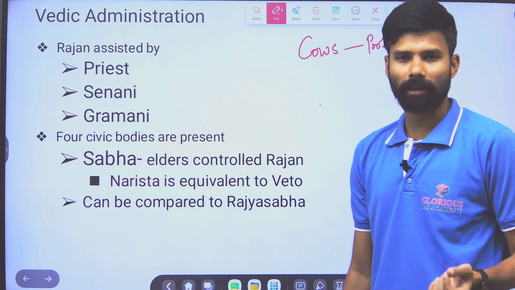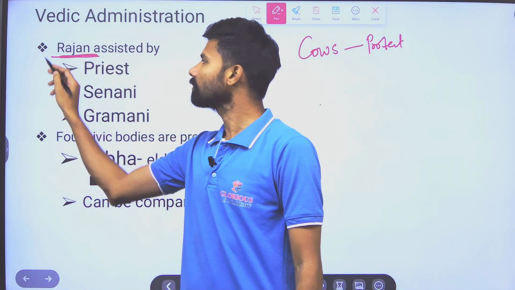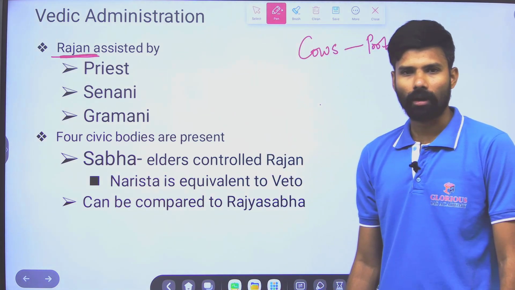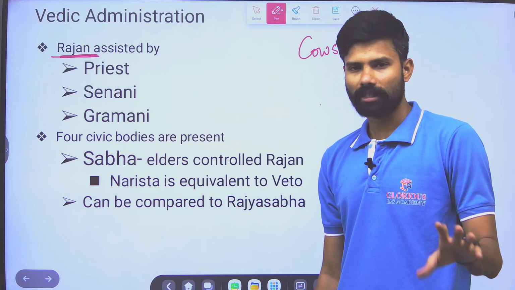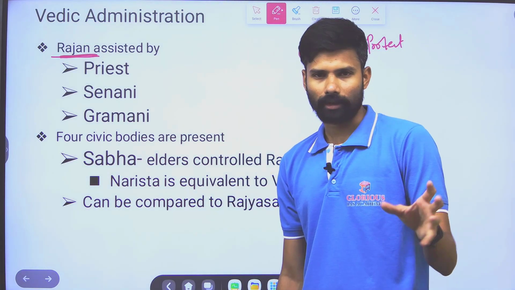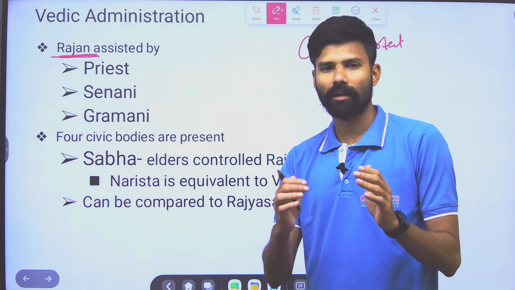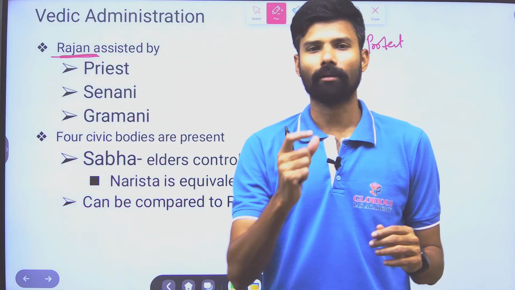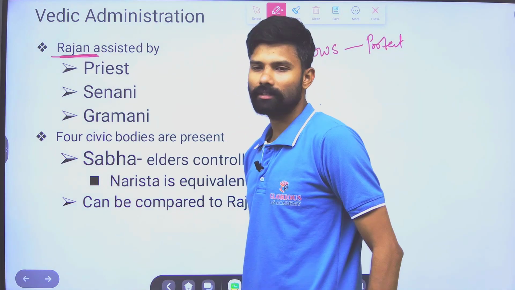So this is one of the patterns. This task is given to Rajan, and Rajan is elected by the Gana, or there are Sabha and Samiti. In the Sabha and Samiti, Samiti is the major election body, like the present election year. Samiti is a place where all the elders come and select a person. After being selected by the Samiti, Rajan is placed.